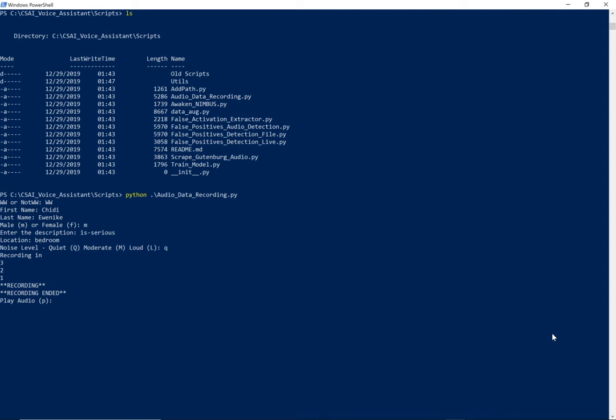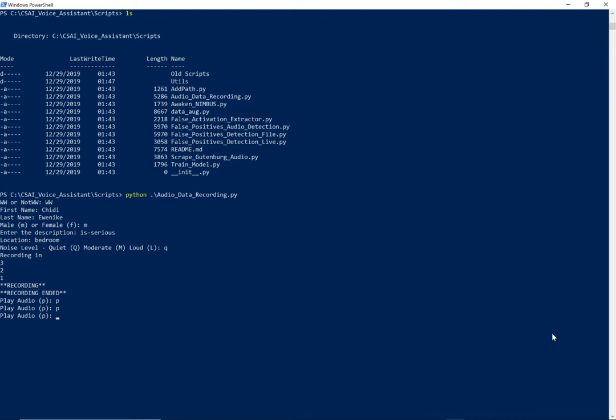So what we can do, and what should always be done with machine learning, is validating your data. So what we want to do right now is validate our audio sample. So I'll type P, and I was content with that audio sample. I can hear the word being clearly spoken. It wasn't getting cut off at any point. And yeah, that's exactly what we want to hear. Let's hear it back again. So that's a good audio recording.